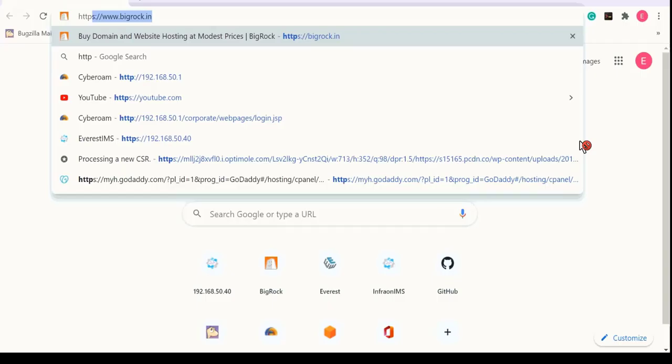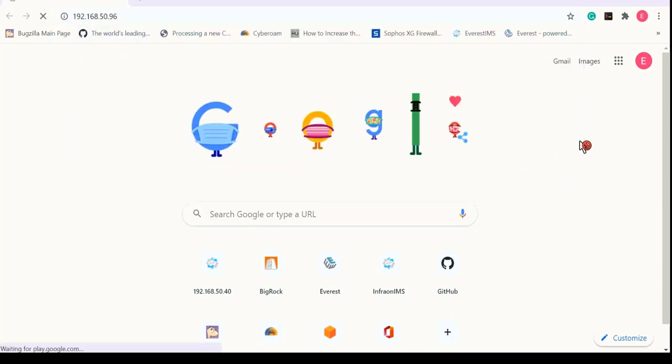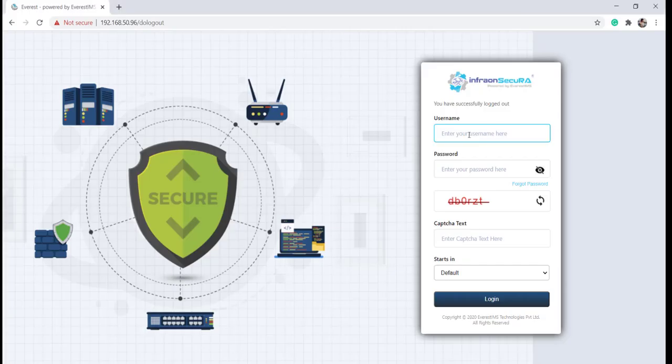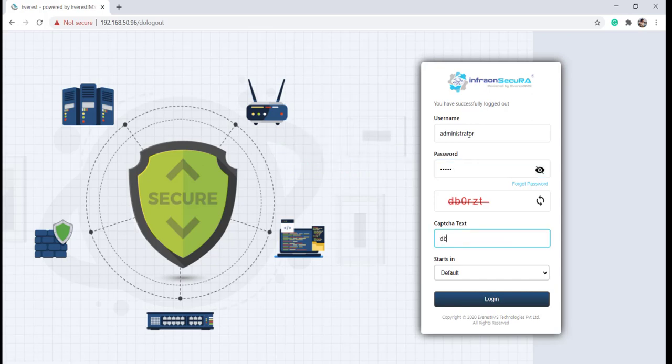To access the tool, open the browser and use the IP address which is given to the SecuRA VM. Use the default username and password for logging into the system. Enter the CAPTCHA shown in the image and click on Login. You will be logged into the tool.